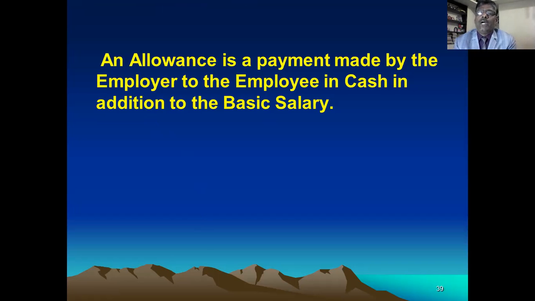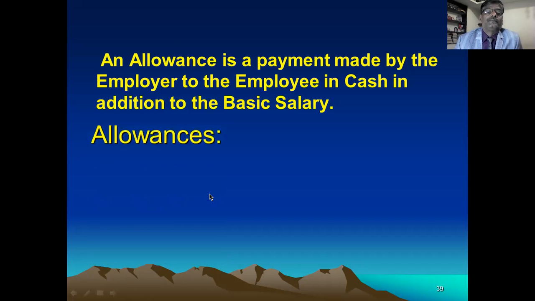In the form of cash, that is called allowance. And these allowances are classified into categories. Some allowances are fully exempt from tax, some allowances are partially exempt, and some allowances are fully taxable. Fully taxable, partially taxable, exempted.